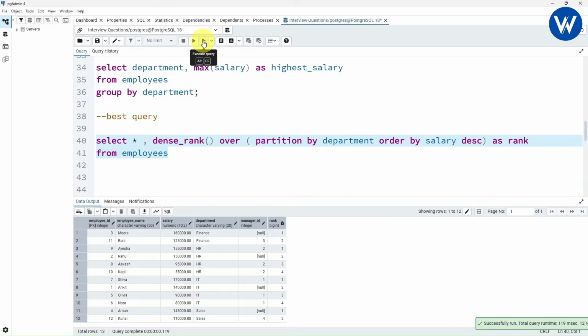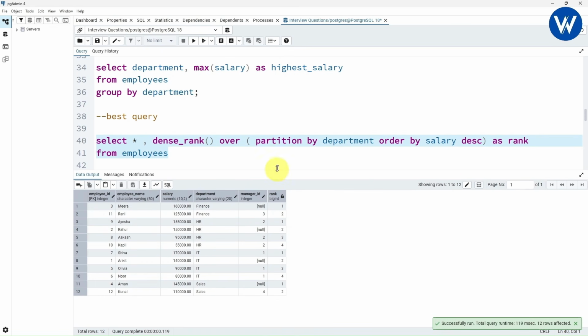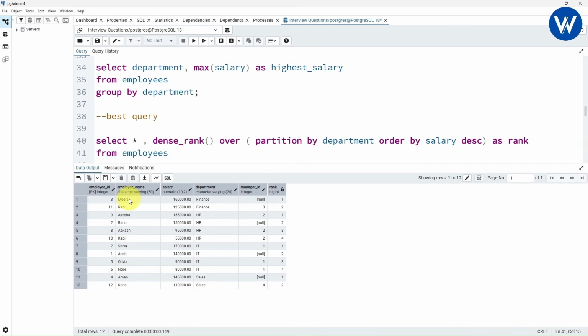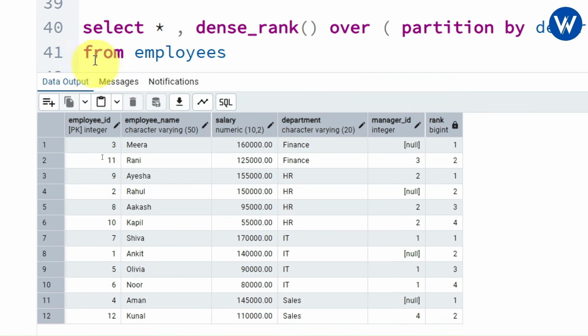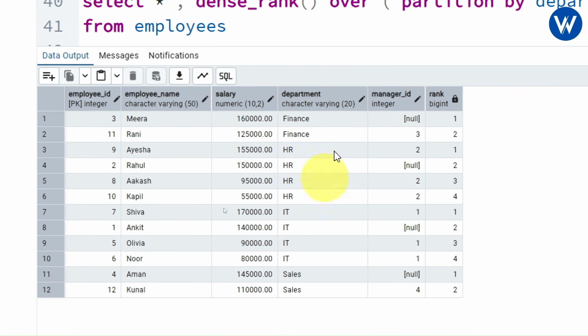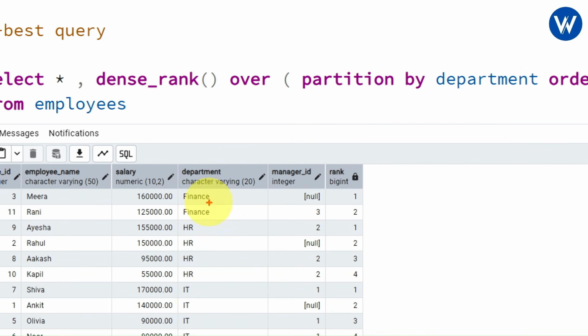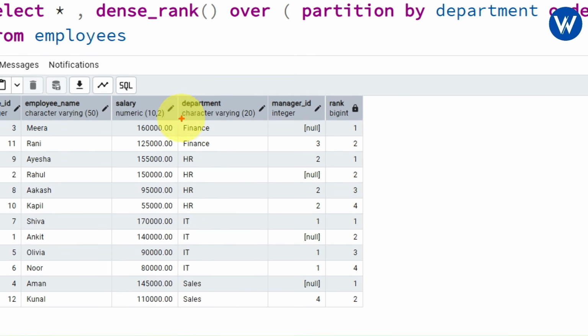Press F5 on keyboard. And finally here we can see the output, right? In the output we can see one table which contains employee ID column, employee name, salary, department, manager ID. Here one new column has been added, which is the rank column, right? First you need to focus on the department column. Now the department column is sorted in descending order. Here we can see the finance, HR, IT and the sales department.